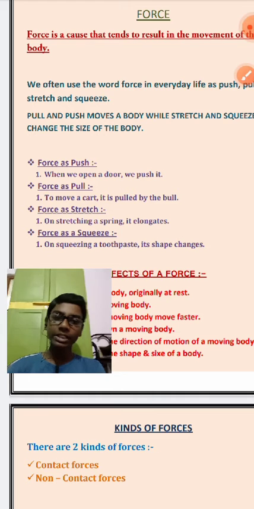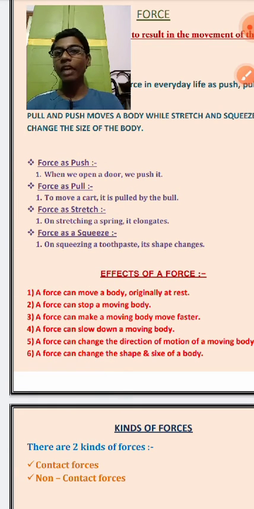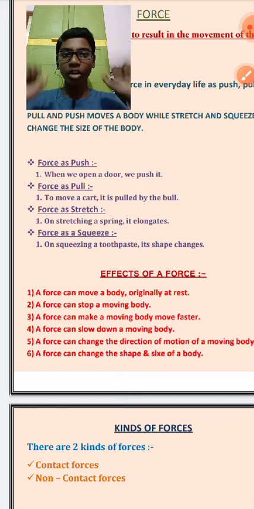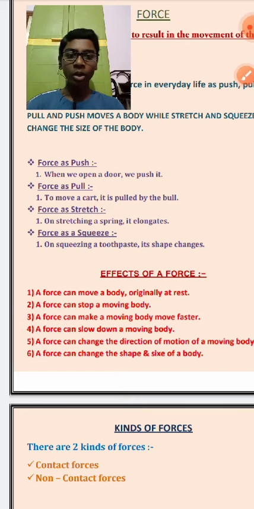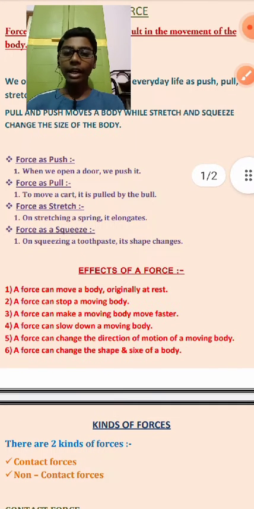Now we are coming to our second thing, that is effects of force. Now there are 6 effects of force, okay? What are they? A force can move a body originally at rest. A force can stop a moving body. A force can make a moving body move faster. A force can slow down a moving body. A force can change the direction of motion of a moving body. And a force can change the shape and size of a body, not a moving body.